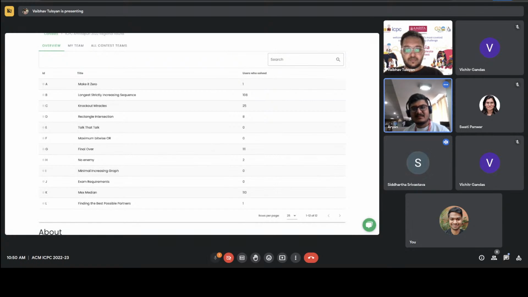So I feel like more people will be able to knock it down over the course of 3 hours because you also don't see another easy problem that teams can naturally gravitate towards. If some team is struggling with knockout miracles, there doesn't seem to be a really obvious problem to approach next.